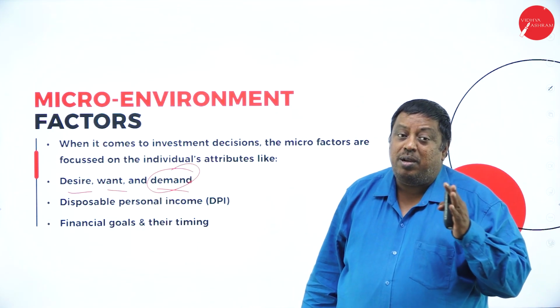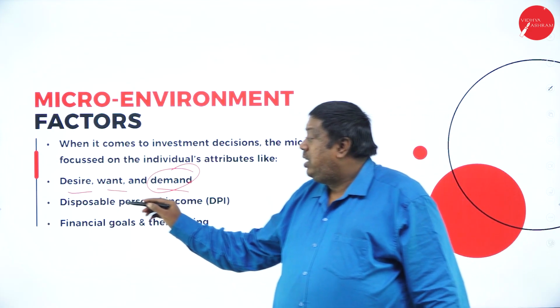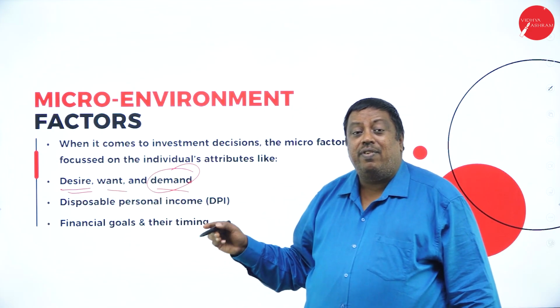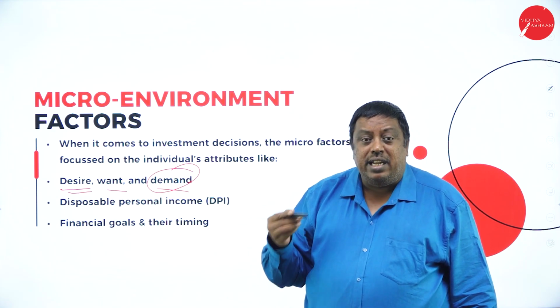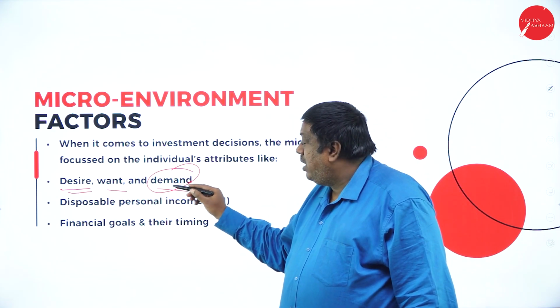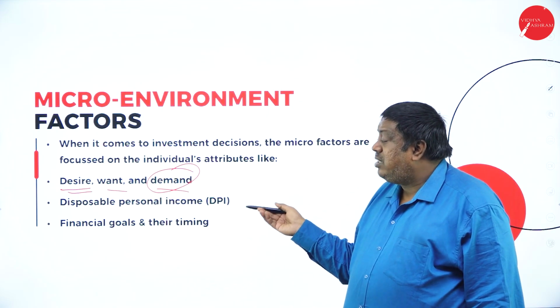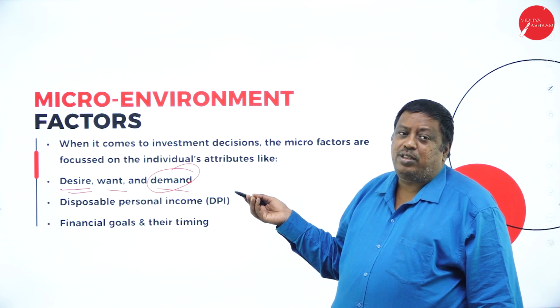So the business people have to think about what the individual's desires are and what his want is, when it is required for him immediately, and how the demand is made by an individual. Based on these factors, he has to think and he has to produce the product.